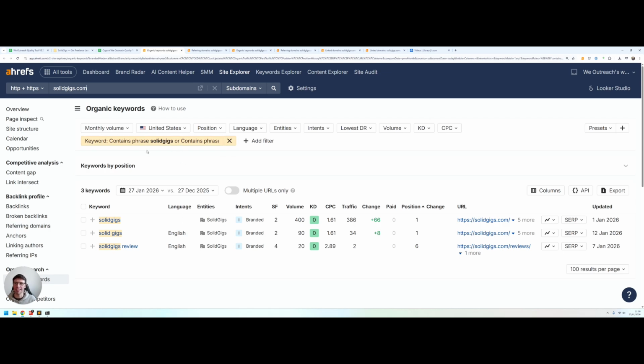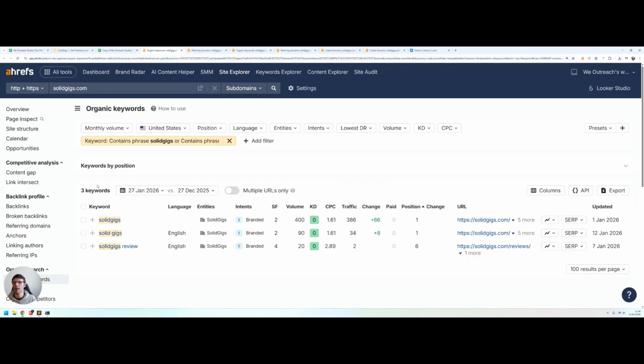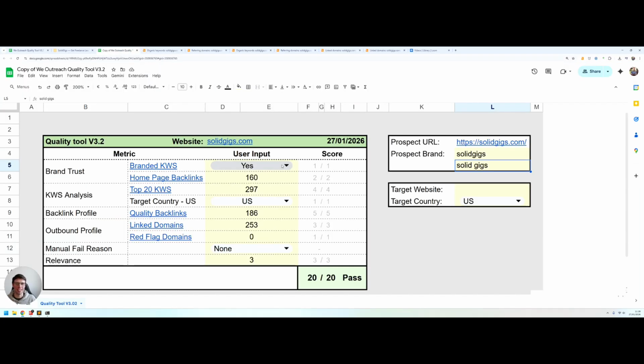You can see it's just the report in Ahrefs with the phrases that we set earlier in the sheet, Solid Gigs and Solid Gigs with a space, and then it shows us a filtered list of the keywords containing those brands. And I can see that it does have some branded searches, so I just put yes in here. This is a yes no option. We're not looking for how many branded searches they have or anything like that. Dead simple, yes or no.